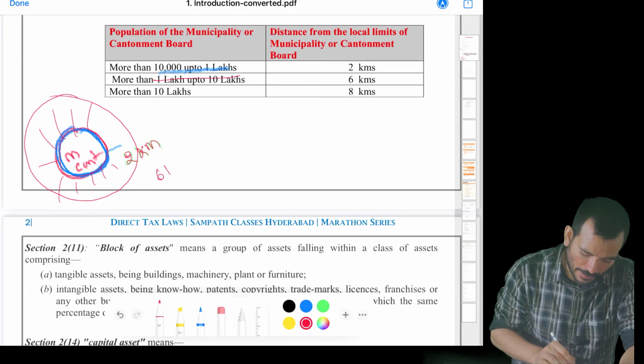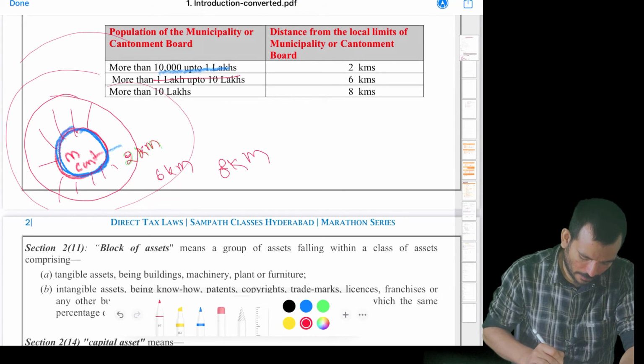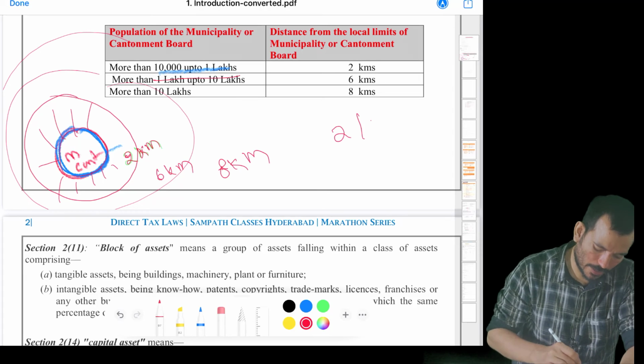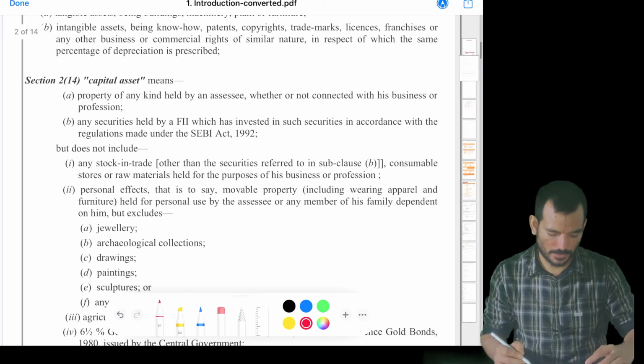And the population is 1 lakh to 10 lakh, it is 6 kilometers like this. And the population is between 10 lakhs and more than 10 lakhs, it is 8 kilometers. From examination point of view, I can say you remember this 8 kilometers concept, everything will be okay.